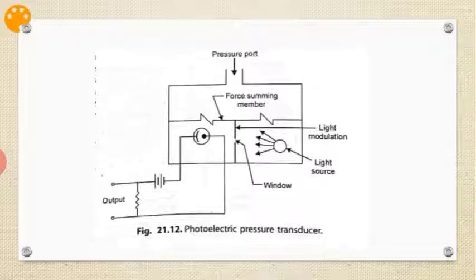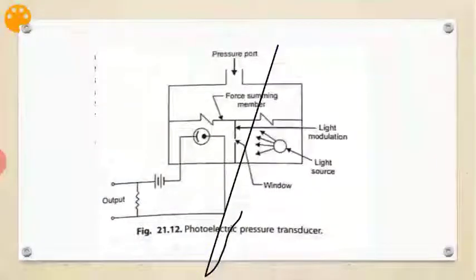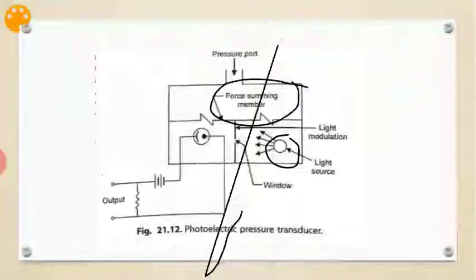Okay, see now, the light source is used here. So this is the force summing member. The force summing member is nothing but the material that changes with respect to force, depending upon how much force is applied.